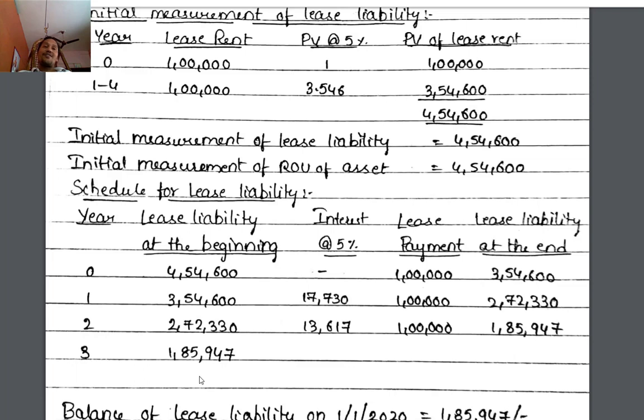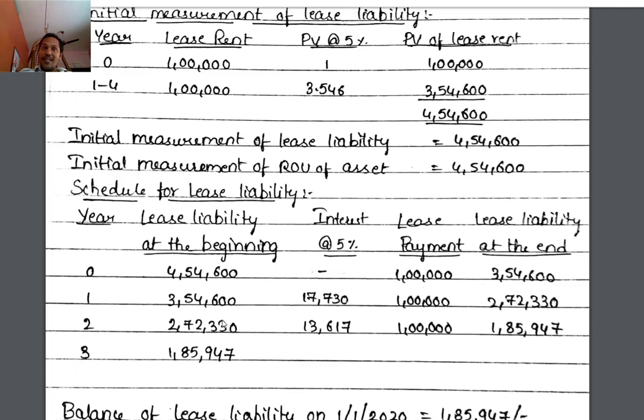At the beginning of third year, now, this is nothing but the lease liability on 1/1/2020. This is payment for 2017, this is payment for 2018, this is payment for 2019. In the beginning, we are making payment.